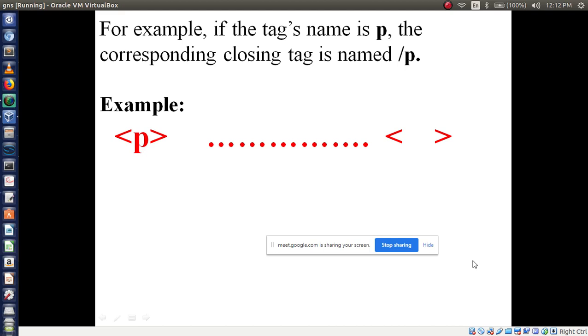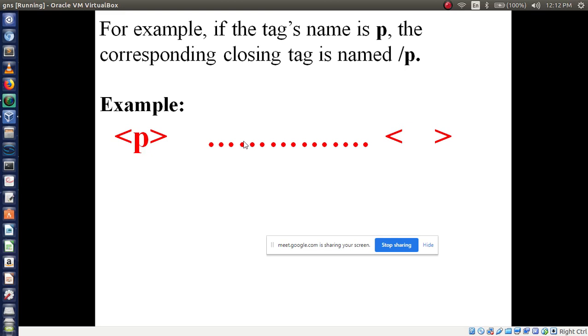Now the next one is, if the tag's name is P. You can consider P is a tag, that is paragraph tag. Later I will tell. So corresponding closing tag is named what? Slash P. Here I have written my tag name is P, then here in dot I have to use any information which I want to display in a web page, right? This is your choice, whatever you have to display.